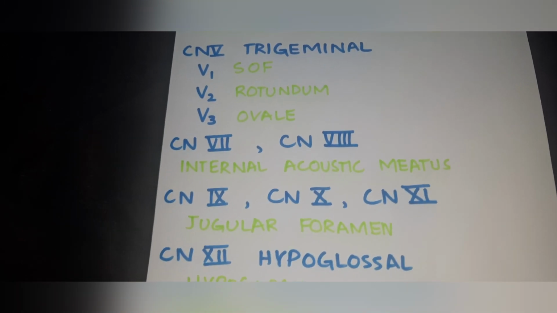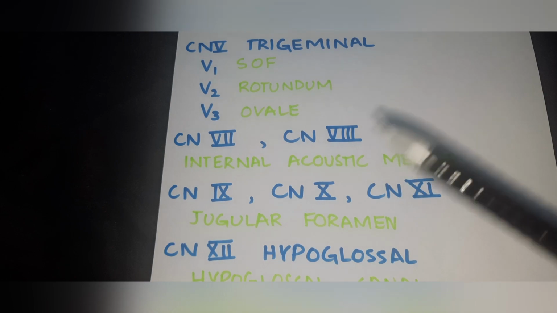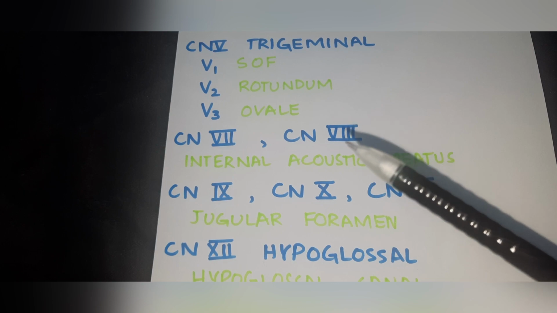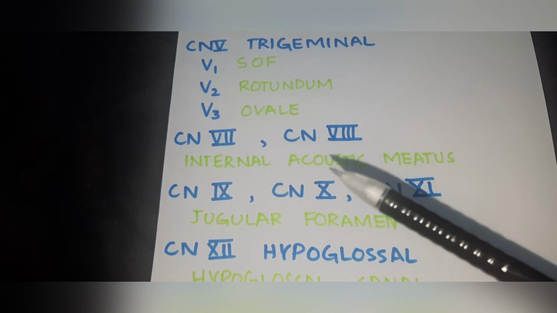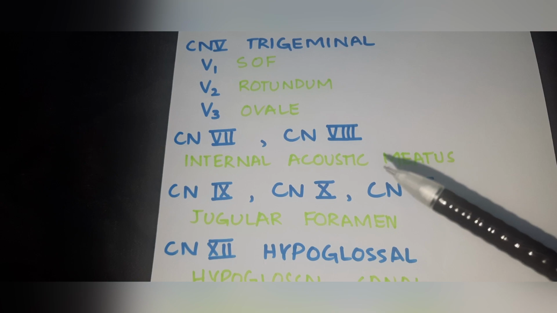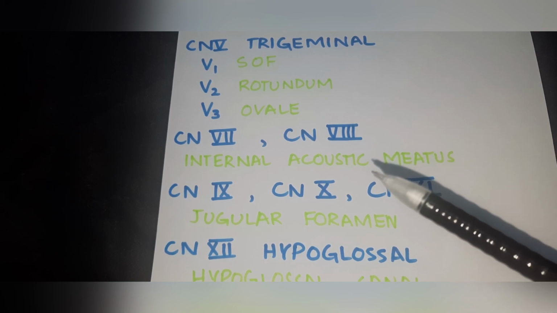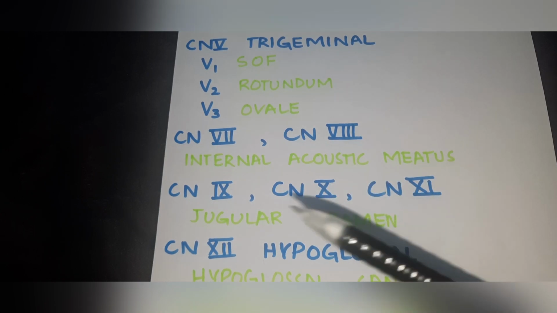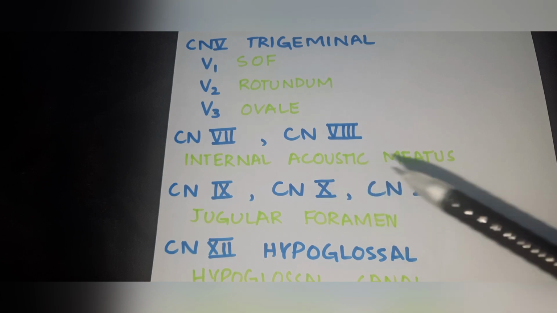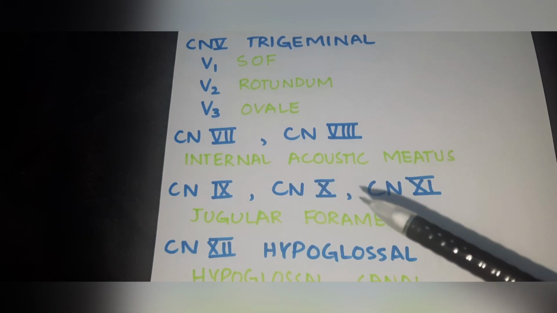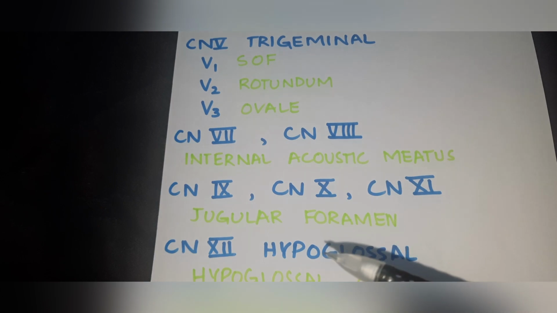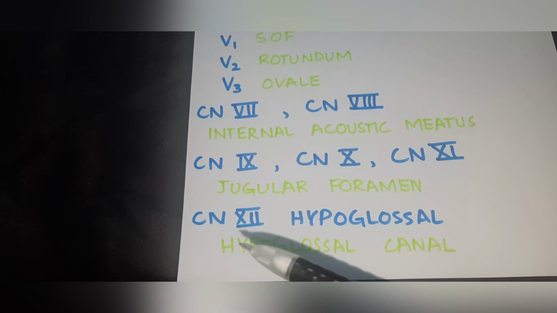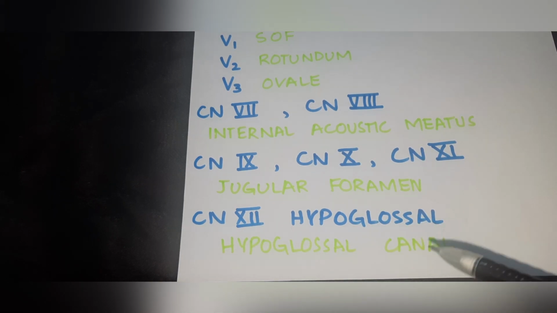Now we are left with the other 6 cranial nerves. Coming towards the 7th cranial nerve: the 7th and 8th cranial nerves both pass through the internal acoustic meatus that is located on the posterior slope of the petrous part of the temporal bone. The 9th, 10th and 11th cranial nerves, namely the glossopharyngeal, vagus and the accessory nerve, pass through the jugular foramen. The hypoglossal nerve, that is the last of the cranial nerves, cranial nerve number 12, passes through the hypoglossal canal.